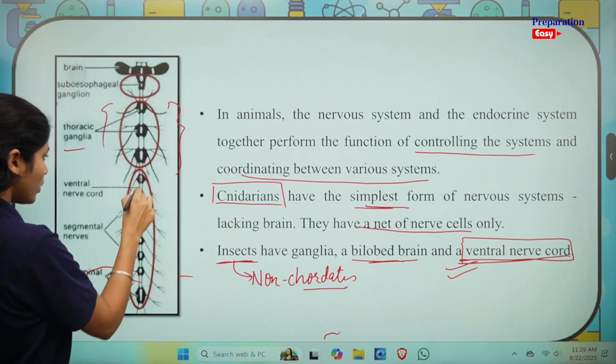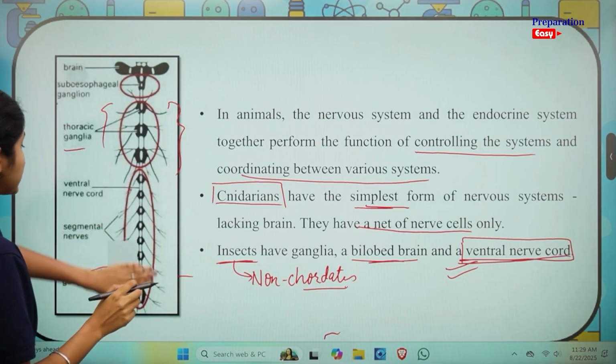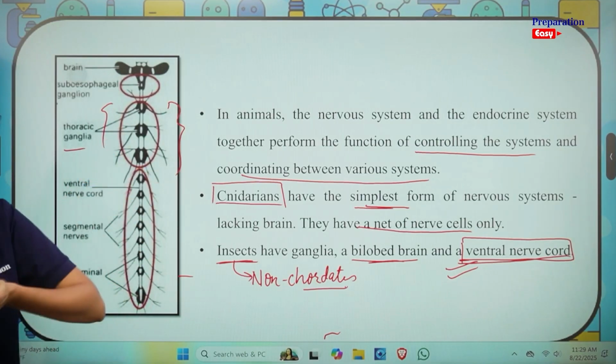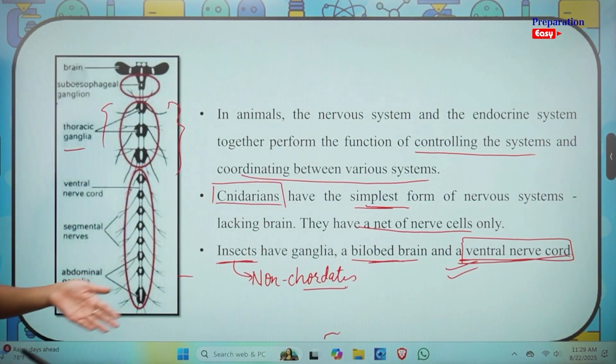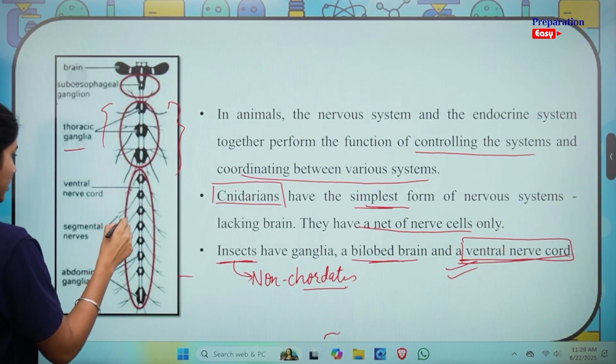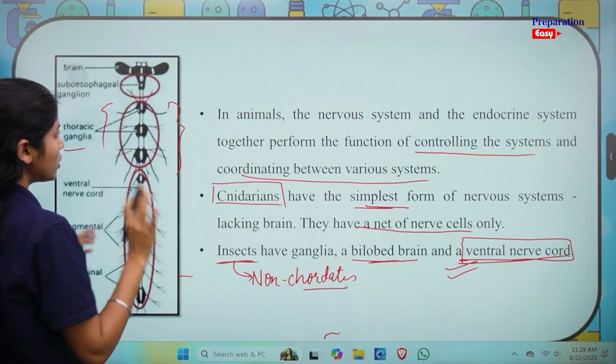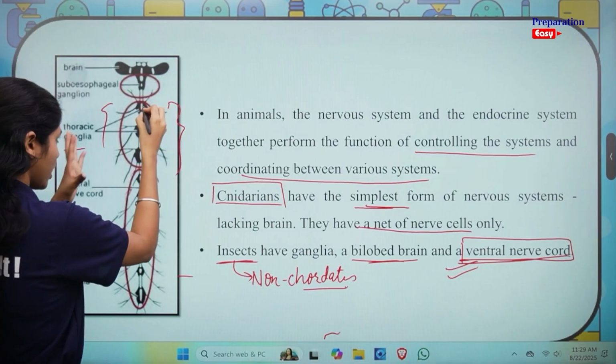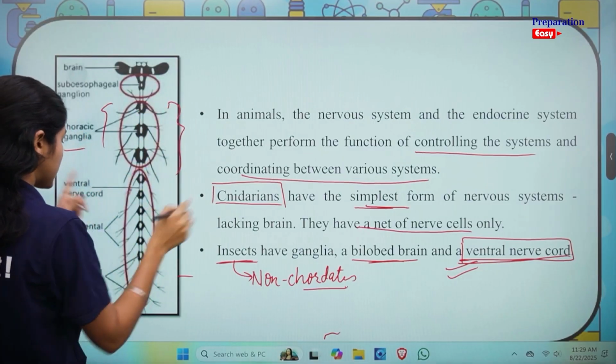This is how the ventral nerve cord is shown. We can't see it here, but of course it's towards the belly side, or towards the ground, of the animal. These are other segmented nerves. So these ganglia are nothing but nerve clusters, and from there there are nerve cells coming out.